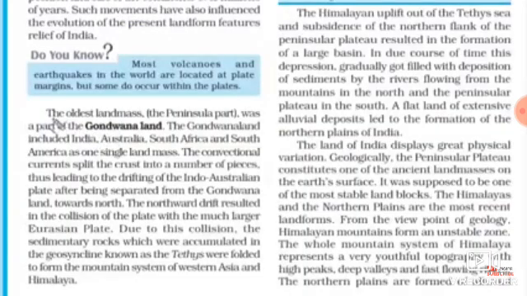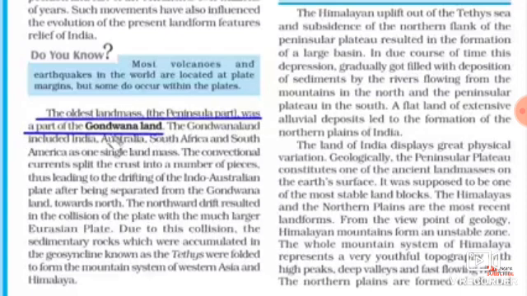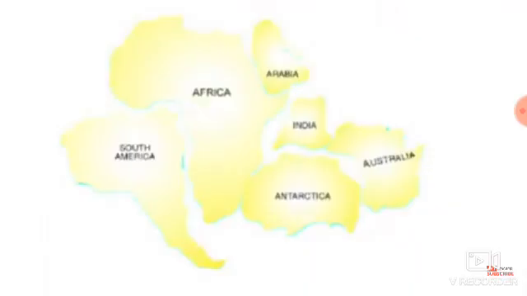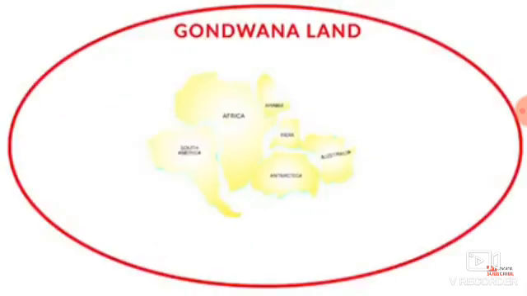The land of India displays great physical variation. The Peninsula Plateau is one of the ancient land masses on the Earth's surface. It was a direct piece of Gondwana land. Let's now read about the Gondwana land. So the peninsular region of India is the oldest landmass. It was a part of the Gondwana land. So this Gondwana land comprised several countries like South America, Africa, India, Antarctica, Australia. So this was all one single landmass once upon a time.